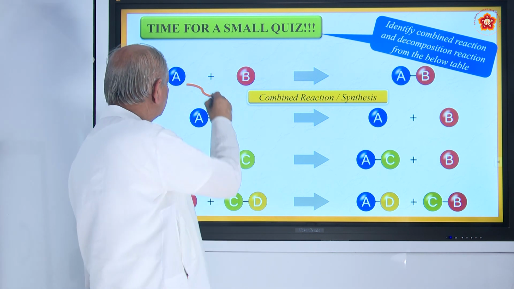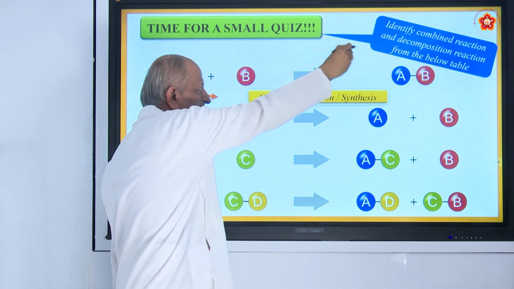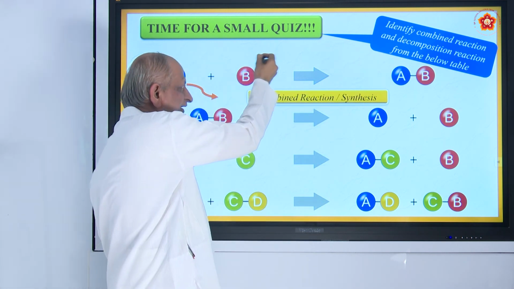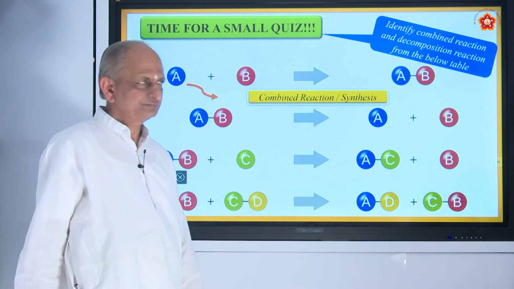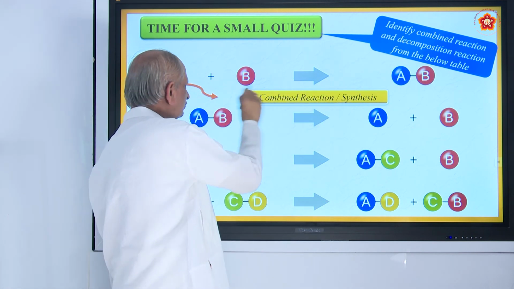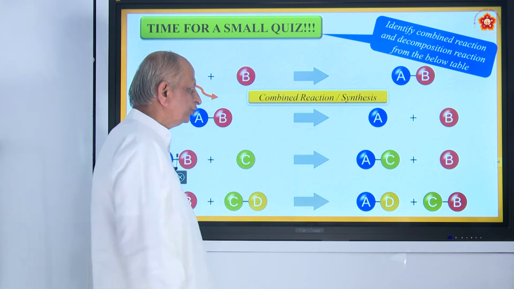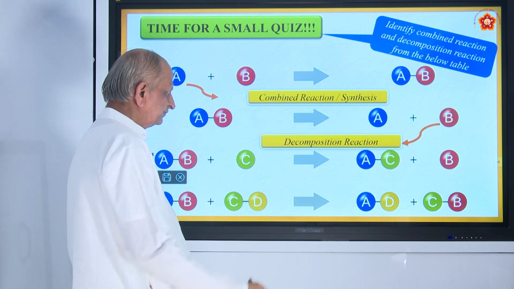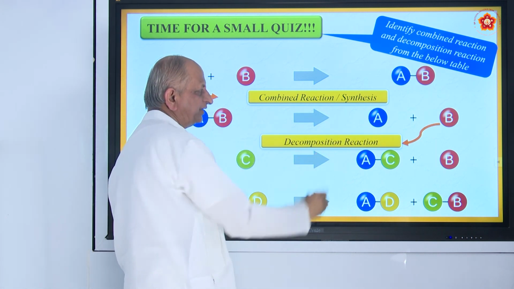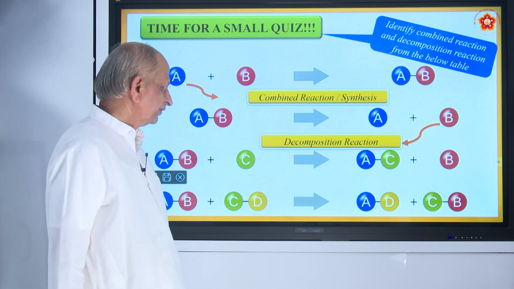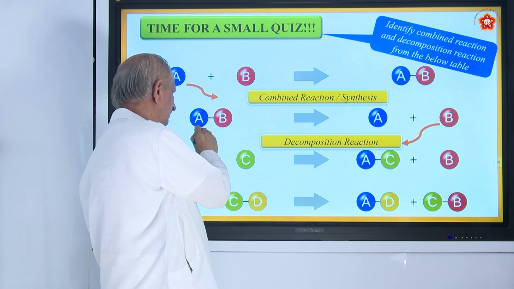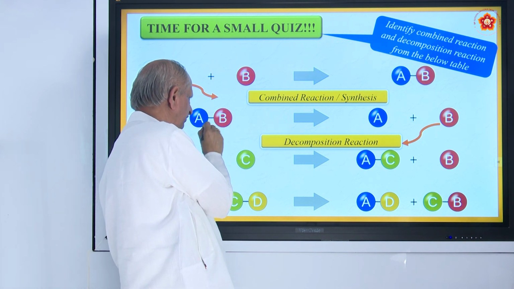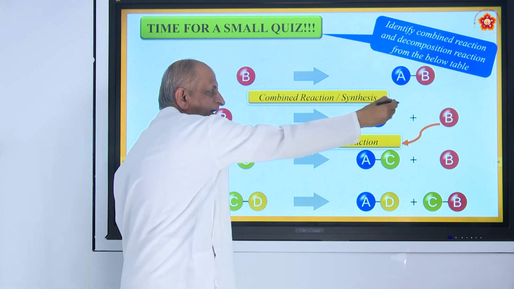For example, hydrogen plus chlorine gives hydrogen chloride, hydrogen plus oxygen gives water. That is called synthesis. Two or more substances combine to form a new substance. And the same thing if it is reversed, it is called decomposition reaction. For example, water, as we just saw in electrolytic decomposition, is decomposed into hydrogen and oxygen.